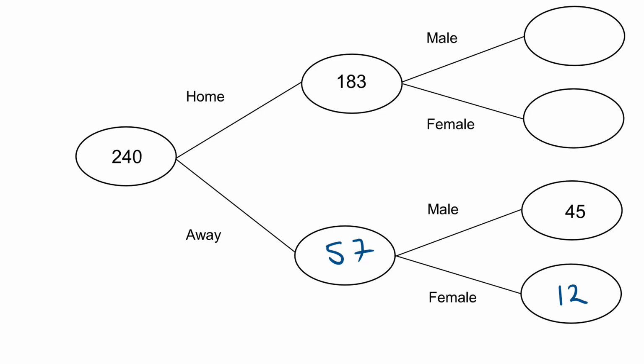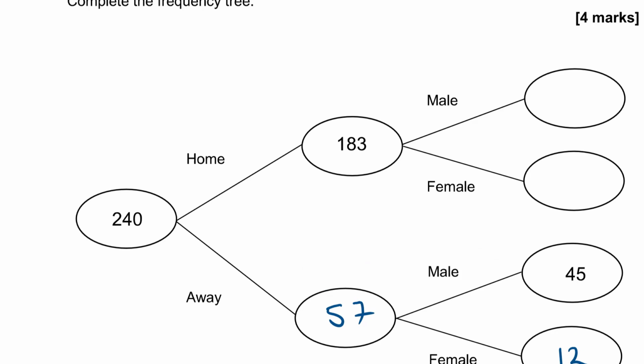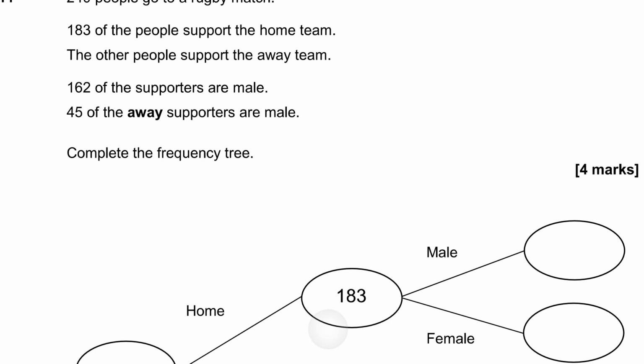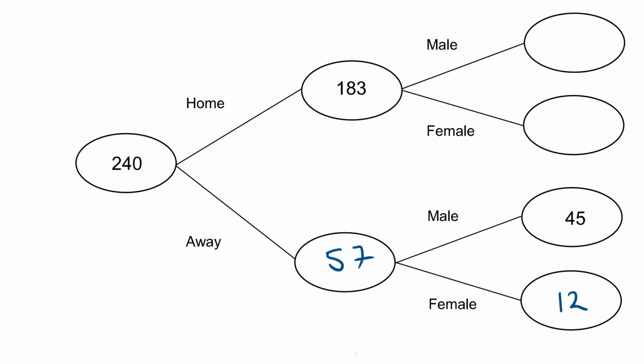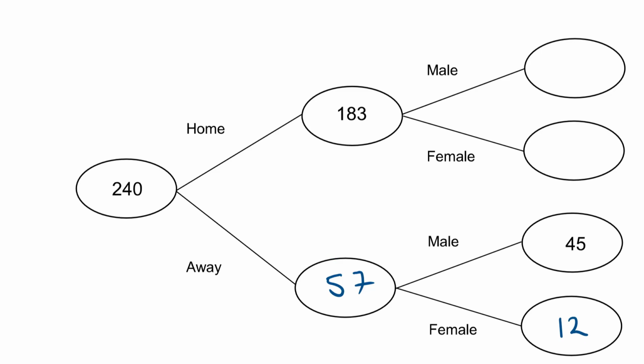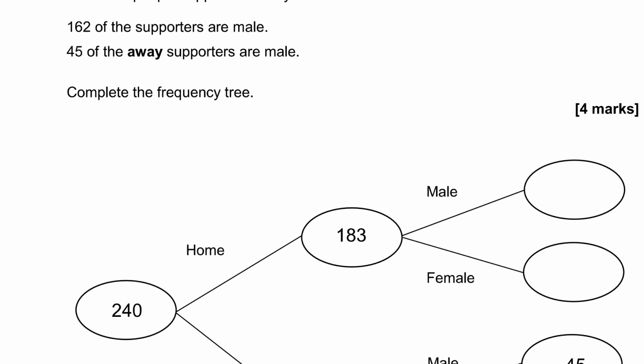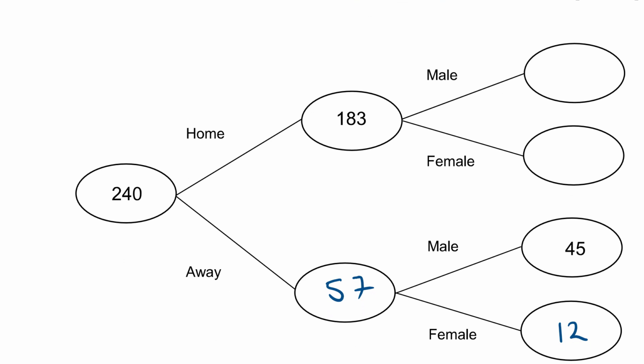Okay, so I've just got the male and females from the home team to place. Now, I was told something about that earlier. I was told that 162 of the supporters are male, and we already know that 45 are away fans, so the rest of those males must be home fans. So what is 162 subtract 45? That is 117. So that means I must have 117 male home fans.